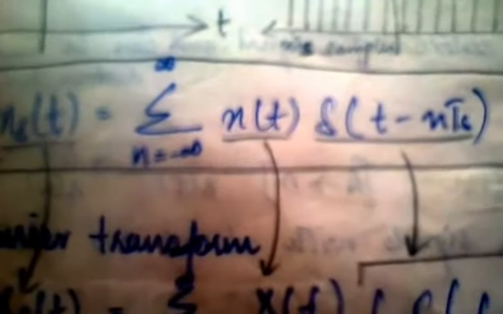This is the diagram. In the first step, this is how your input looks. The input is the continuous time analog signal. Then you multiply it with the impulse, which is the quantization and encoding part. And this is how your discrete time signal will look, the discrete time digital signal. This is the equation: x delta of t is equal to summation n equal to minus infinity to infinity x of t delta of t minus nTs.